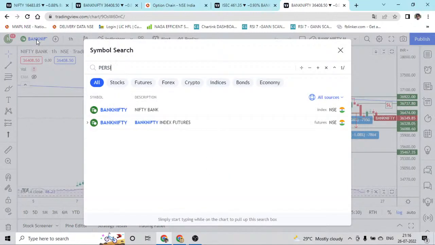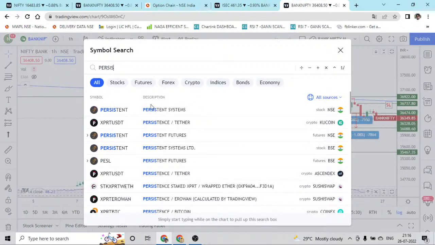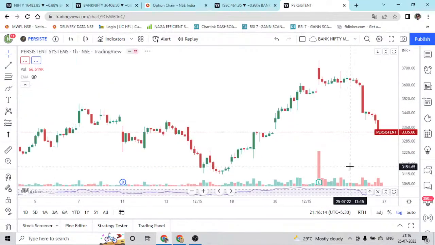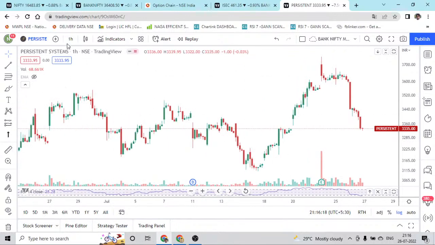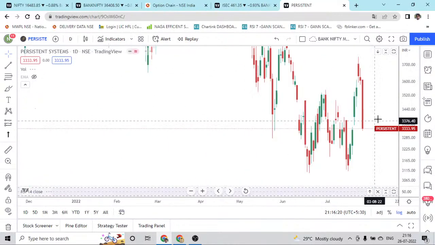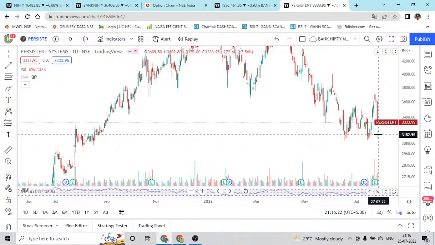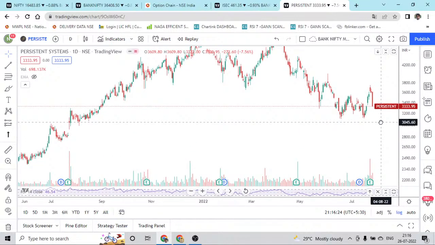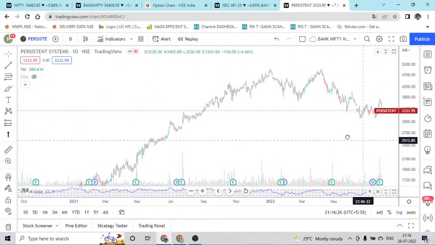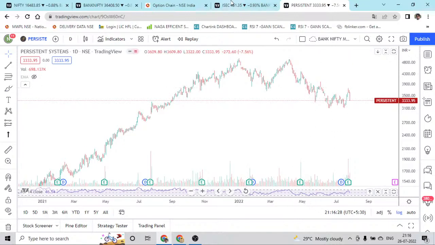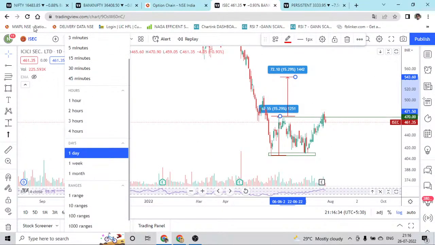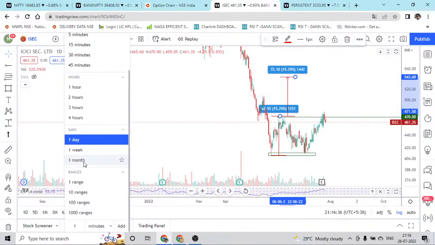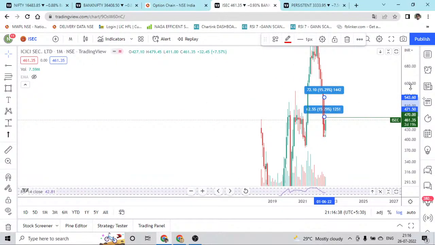Persistent Systems is going to be the next pick. Persistent Systems has fallen enough. We'll move on to the daily chart. Okay, before moving to Persistent Systems, I found one more thing in ICICI Securities. In the monthly chart also, it is at an interesting level.